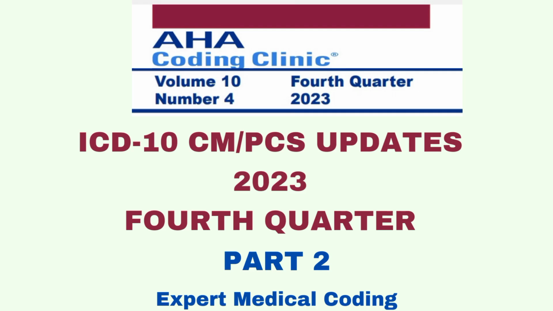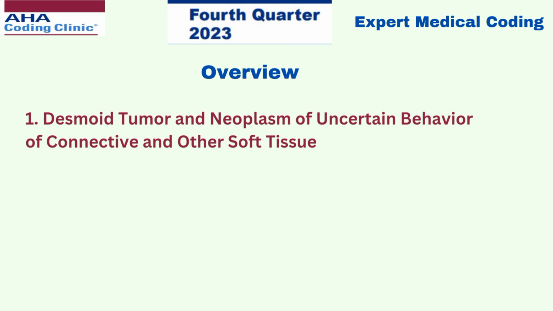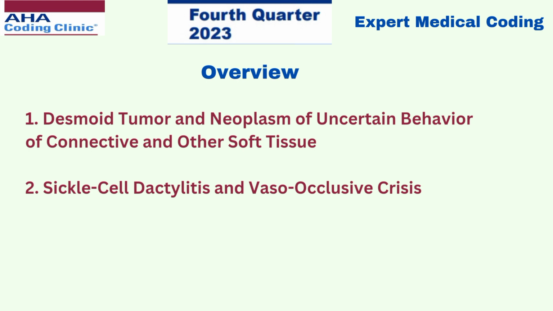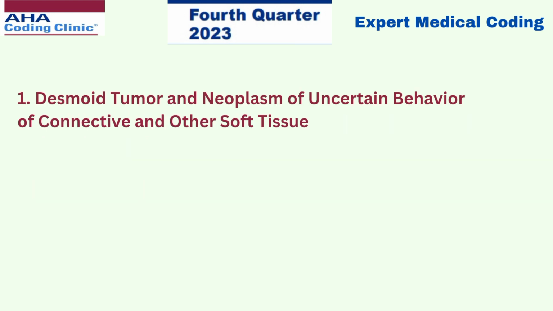In today's video, we are going to learn about ICD-10-CM/PCS updates 2023 fourth quarter, part 2. In this video, we are going to cover two coding clinics. The first one is desmoid tumor and neoplasm of uncertain behavior of connective and other soft tissue, and the second one is sickle cell dactylitis and vaso-occlusive crisis. So let's get started with the first one. Desmoid tumor and neoplasm of uncertain behavior of connective and other soft tissue.